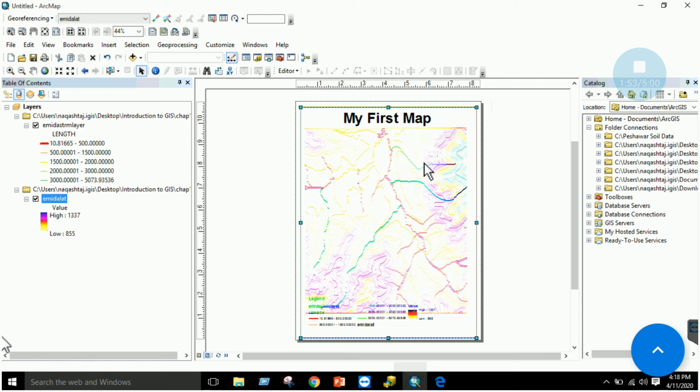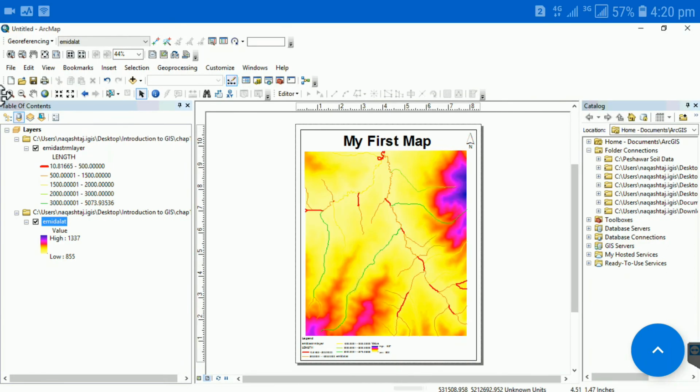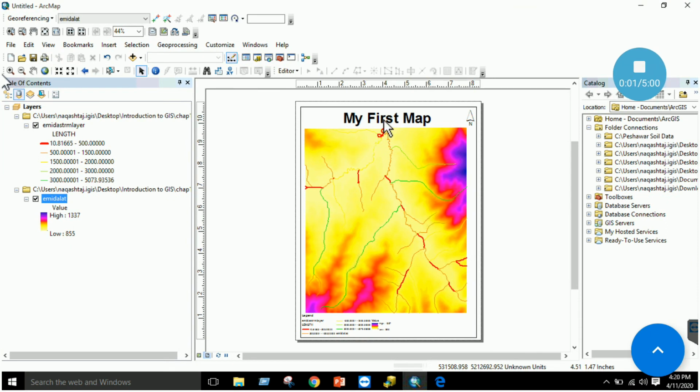Okay, this is our map that is being created in ArcMap, right? So this is our first map which we have created, right? I have inserted my legend here which defines what each color represents, right? So I have inserted a north arrow from here, Insert north arrow. Similarly, you can insert a scale bar. These are some map elements which we must have in our map.